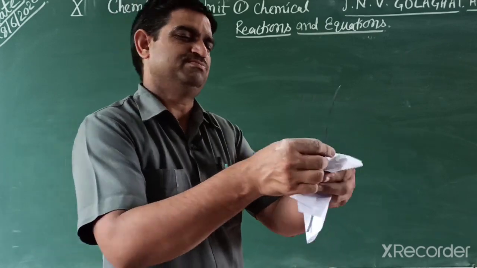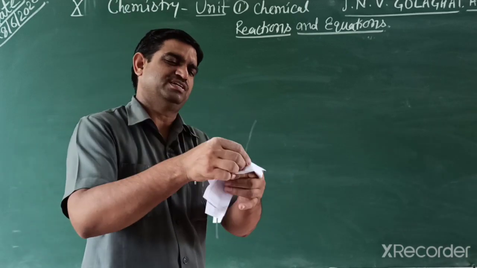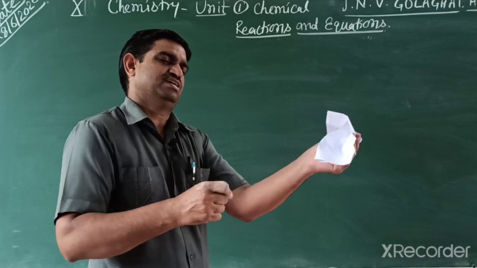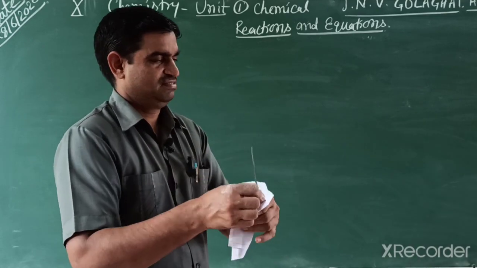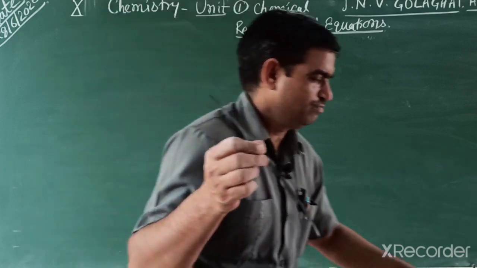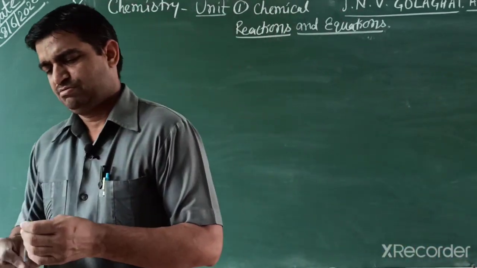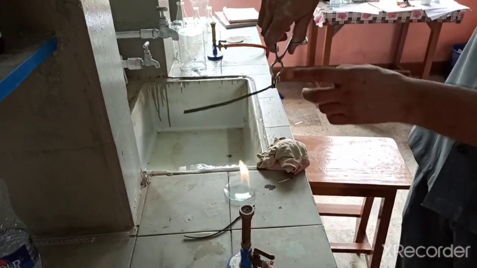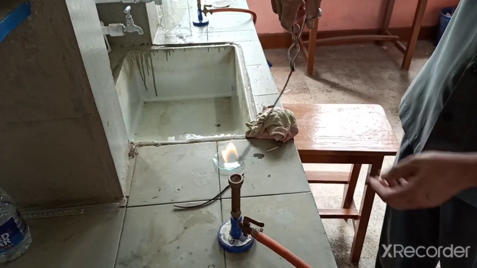Because magnesium is a reactive metal and it reacts with oxygen and forms an oxide layer. So this has a slightly blackish color, and we want to burn it. What happens? We burn this magnesium ribbon by holding it in tongs.